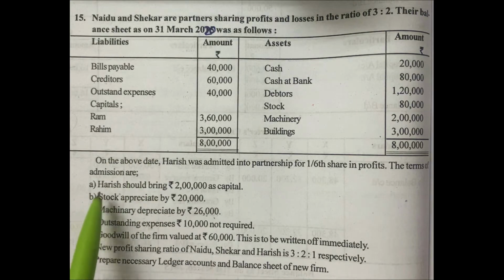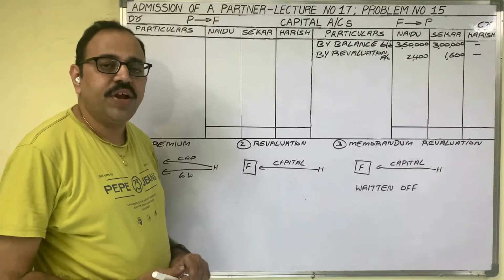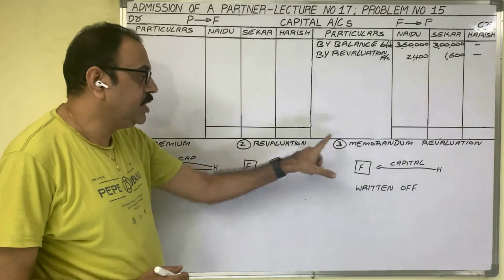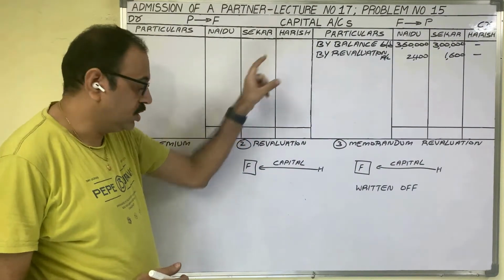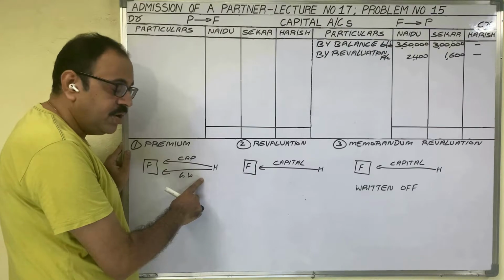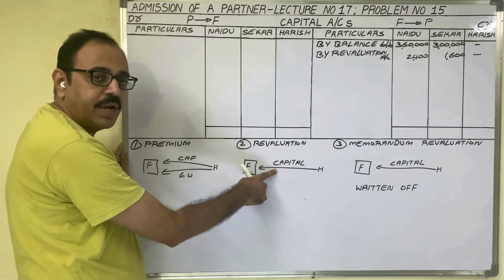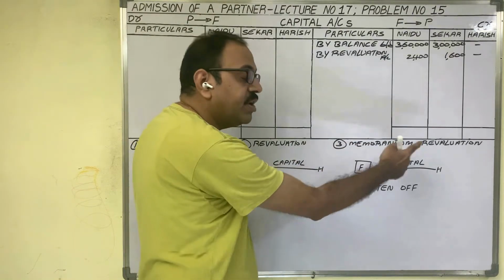Next, come to the next point. Harish should bring 2 lakh rupees as capital. Then, goodwill of the firm is valued at 60,000 rupees. This is to be written off immediately. In case of admission, to adjust the goodwill, there are three methods: premium method, revaluation method, and memorandum revaluation method. Here the new partner's name is Harish. Suppose at the time of admission, Harish is bringing both capital and goodwill. Then we should adjust this goodwill under the premium method. If Harish is bringing only capital, then we should adjust that goodwill under the revaluation method or memorandum revaluation method.